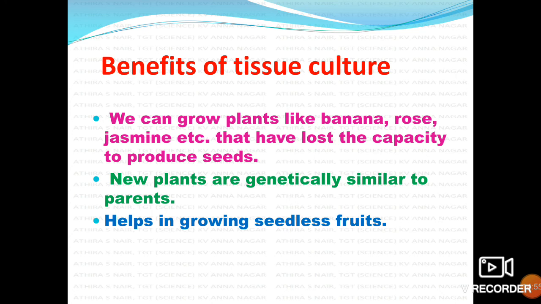We can grow plants like banana, rose, jasmine, etc. No seeds are produced in such plants. Even in banana, when we see some black spots, that is considered as its seed. But those seeds we cannot use to sow and we cannot develop a new banana plant from them, right? Like that rose, and in jasmine also we cannot find any viable seed.